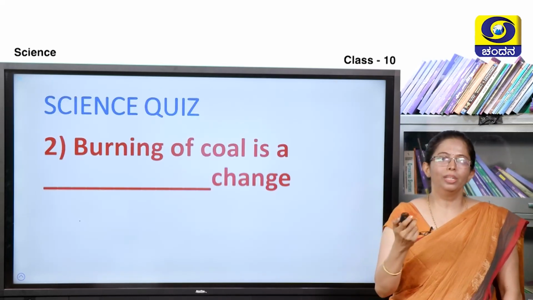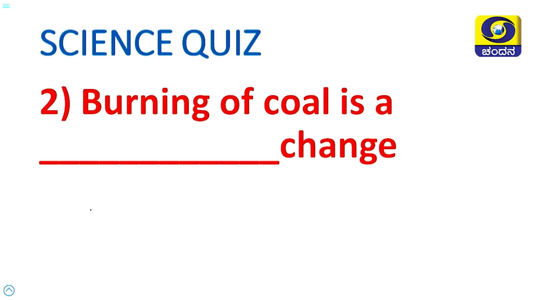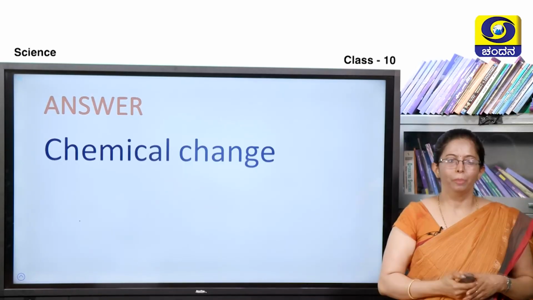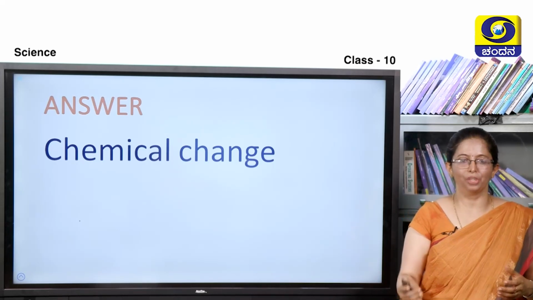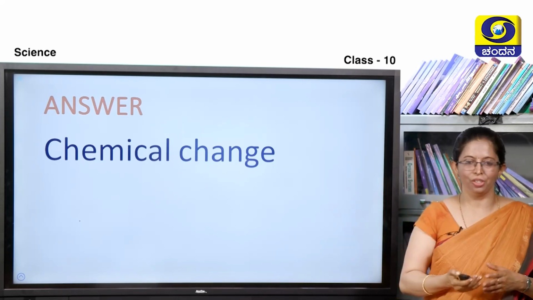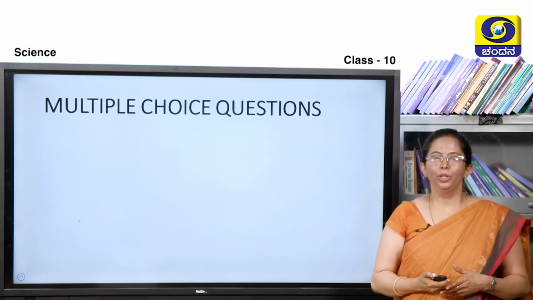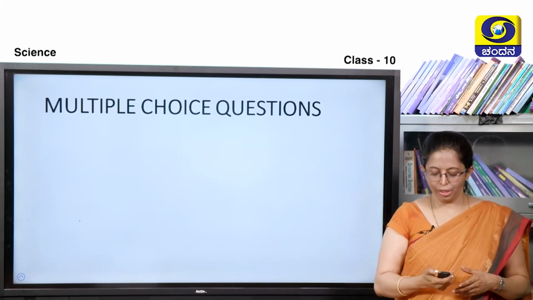Burning of coal is a dash change. What is the burning of coal? Whether it is a physical change, biological change, chemical change, what is it? The answer here is chemical change. You are absolutely correct. Burning is a combustion reaction. The composition completely changes, hence it is a chemical change. Well done. So, moving on to the next few questions.